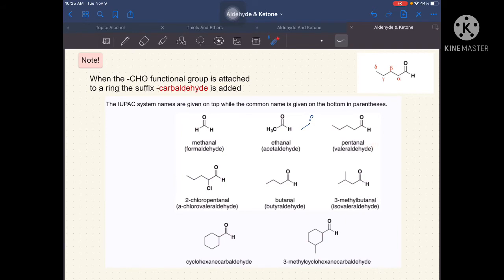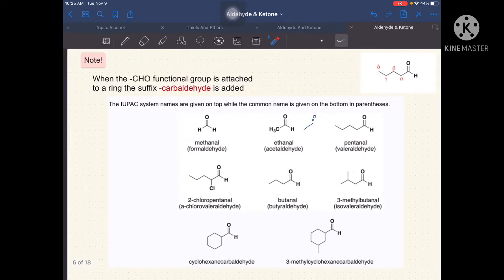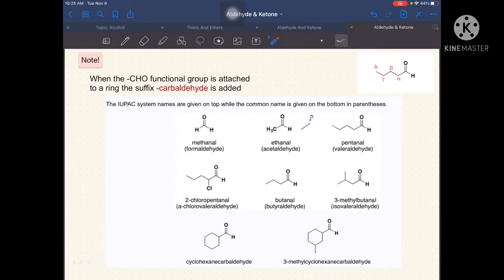So, if we are going to check for our prefix in common naming, we have 5 carbon atoms, so that is valer. Tapos, we just add aldehyde, so we have valeraldehyde. Okay, so now let's have this another example. Our fourth example. So, as you can see, we also have 5 carbon atoms in this structure. But aside from that, we also have here our derivative, which is chloro.